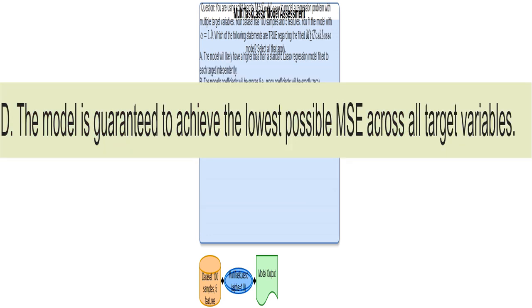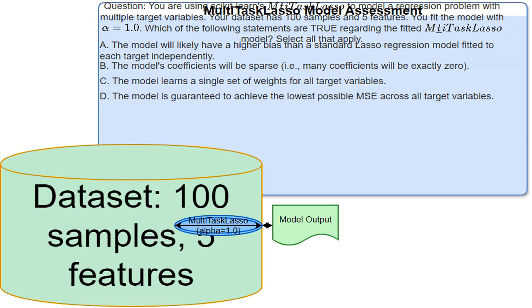While MultiTaskLasso aims to minimize the mean squared error, MSE, there's no guarantee it will achieve the absolute lowest possible MSE. The shared coefficients might prevent it from reaching optimal performance for each prediction target individually. It's a trade-off between overall performance across tasks and individual task performance. I'm working with a dataset containing 100 data points, each described by 5 features.